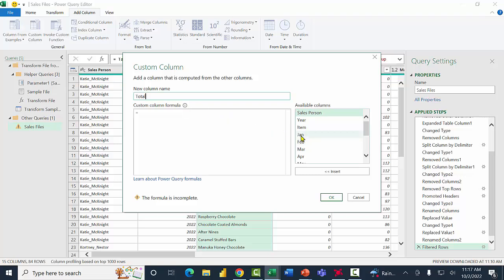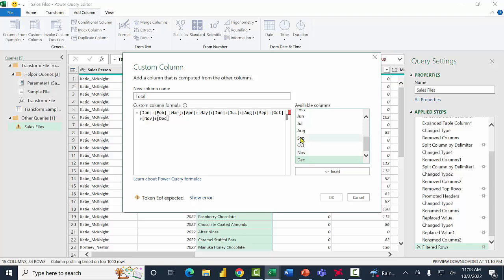Now for the total, I'm going to double click on January plus February plus March plus April plus May plus June plus July plus August plus September plus October plus November plus December.